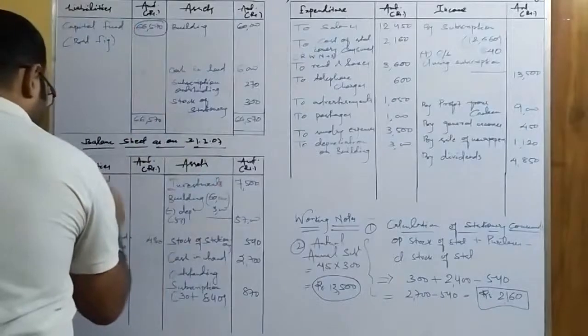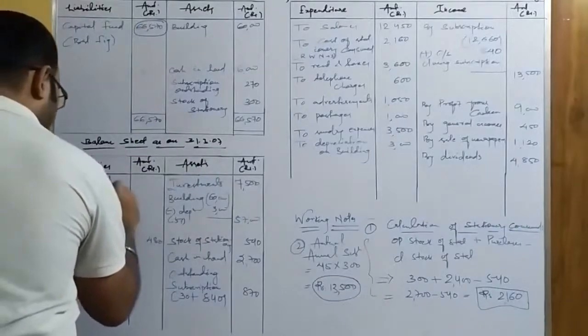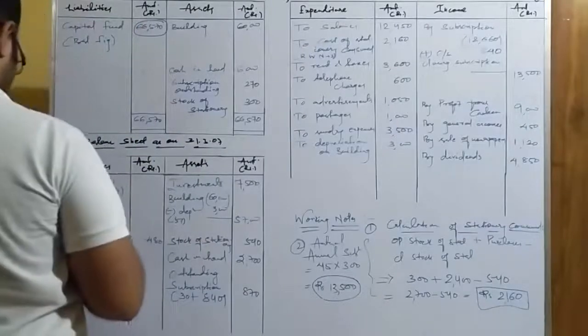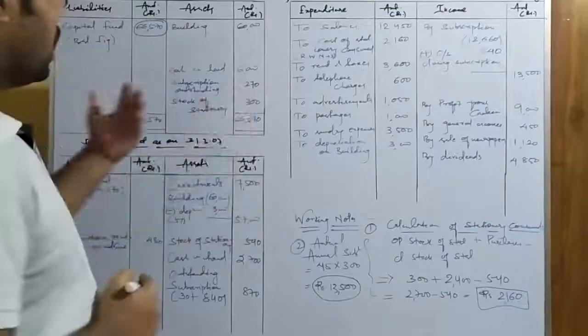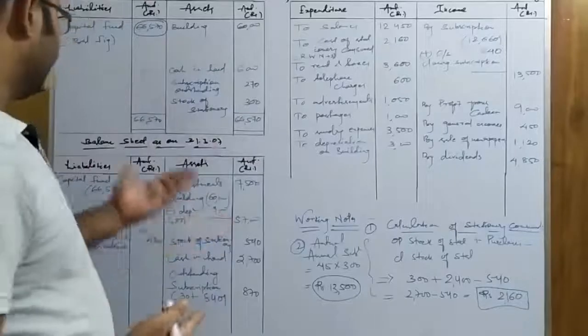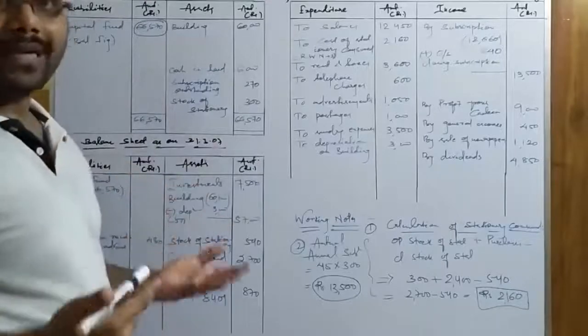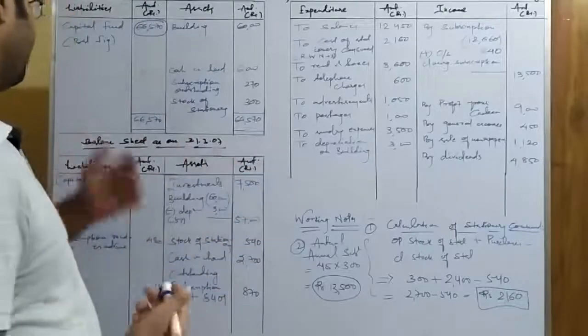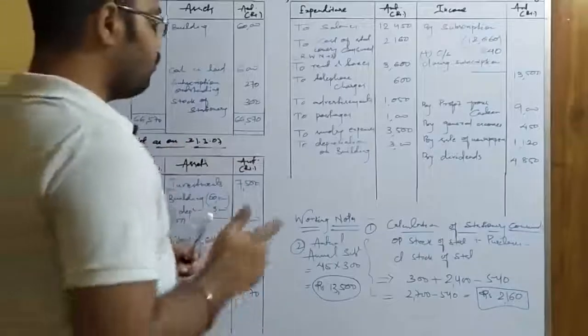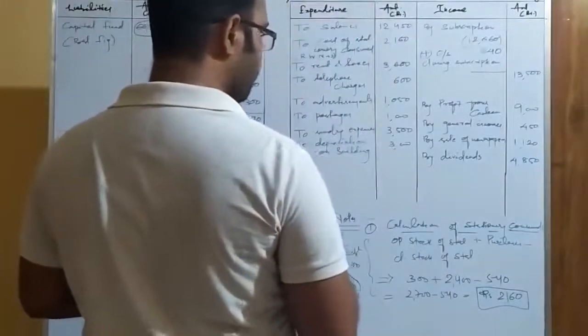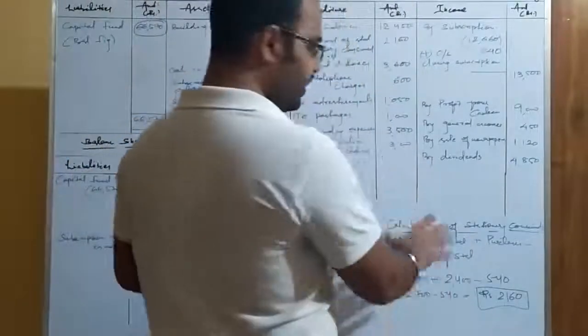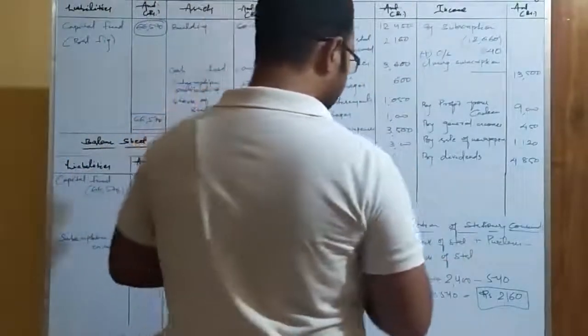The capital fund value is 66,570, and let us close the income and expenditure account and see whether we are getting surplus or deficit. If we get surplus, it will be added to the capital fund, and if we get deficit, definitely it will be deducted from the capital fund. I am not erasing this one. We will write it generally like that.